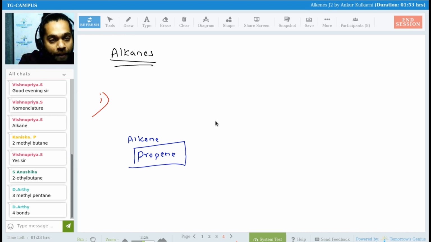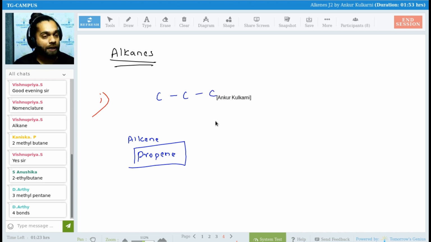First, draw the 3 carbons. 1, 2, 3. Now Mukeshwaram, I have a propene. Propene means I have an alkene. What is the main thing of alkene, Kanishka? Alkenes have a double bond. Yes, Anushika. So I'll draw a double bond.